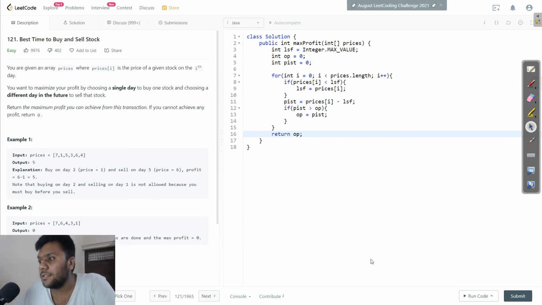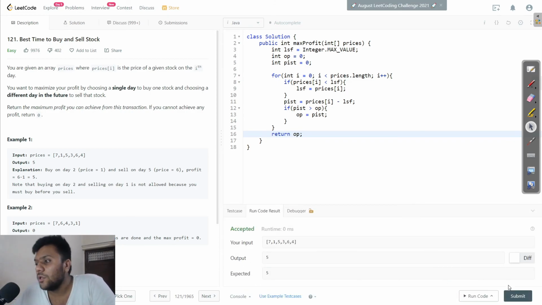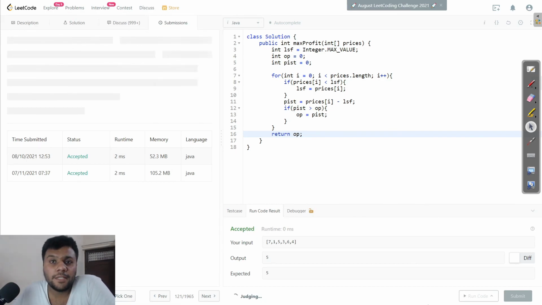All right guys, let me run this code, let's see if it's going to work. And yeah, here we go. I hope guys this code makes some sense to you.